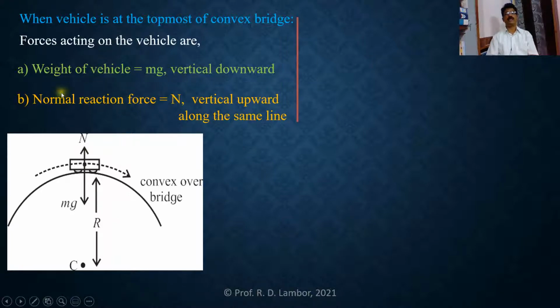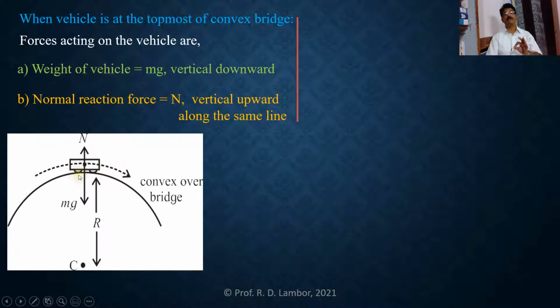So these two forces are providing the required centripetal force for the circular motion of this vehicle. We know that the resultant of these two forces, that means the weight of the vehicle and the normal reaction of the road, provides the necessary centripetal force for the circular motion of this vehicle.